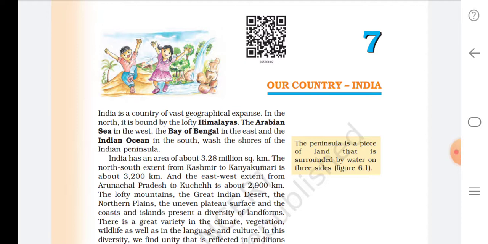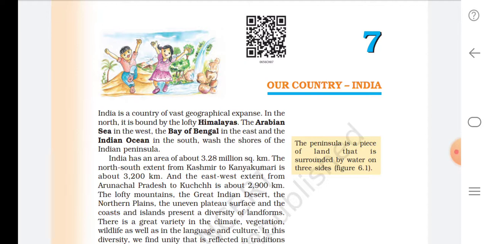Today we are going to learn chapter 7, Our Country, India. Let's read. India is a country of vast geographical expanse. In the north, it is bound by the lofty Himalayas, the Arabian Sea in the west, the Bay of Bengal in the east, and the Indian Ocean in the south.